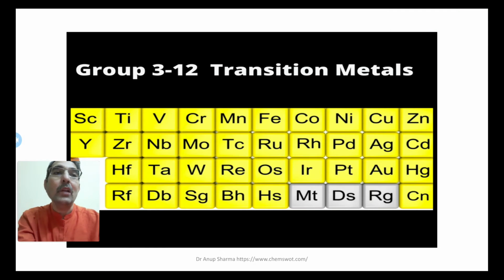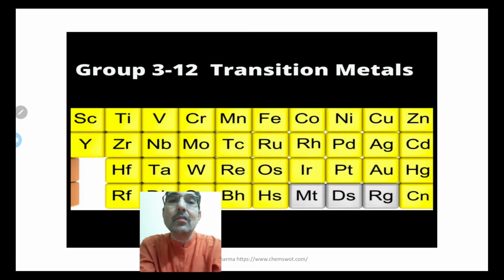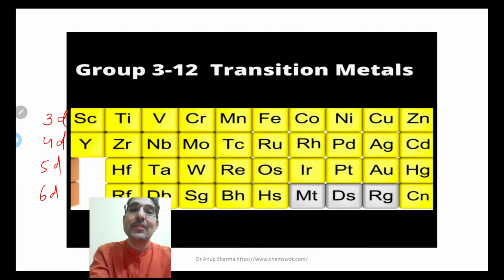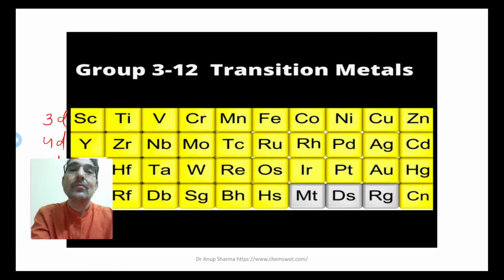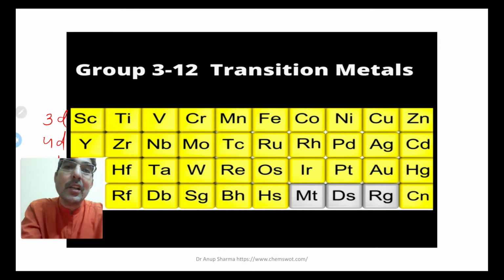Groups 3 to 12 are transition metals, the middle of the table. If I say this table, this is the 3d series, this is the 4d series, this is the 5d series, and this is the 6d series. So that's how it is. The 3d series starts from scandium and ends with zinc. So these groups 3 to 12 are transition metals.